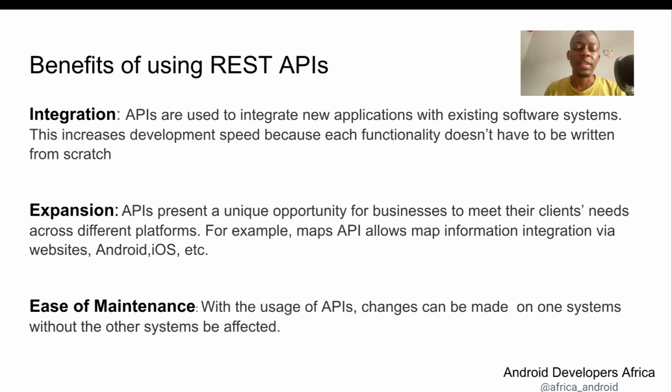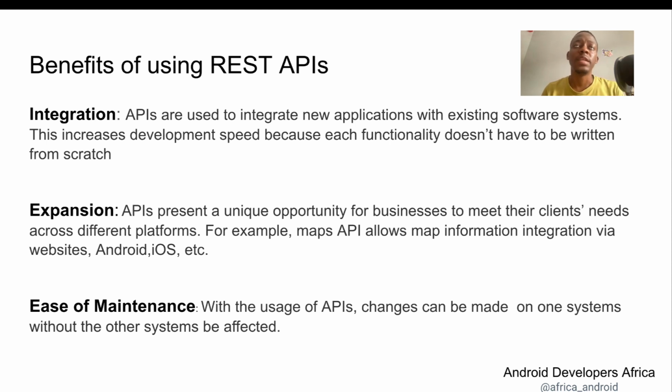So next, what are the benefits of actually using REST APIs, right? Because in order to use something, you must know the benefits. The first one which I will talk about is integration. APIs are used to integrate new applications with existing software systems. This increases your development speed because now you don't need to rewrite code.